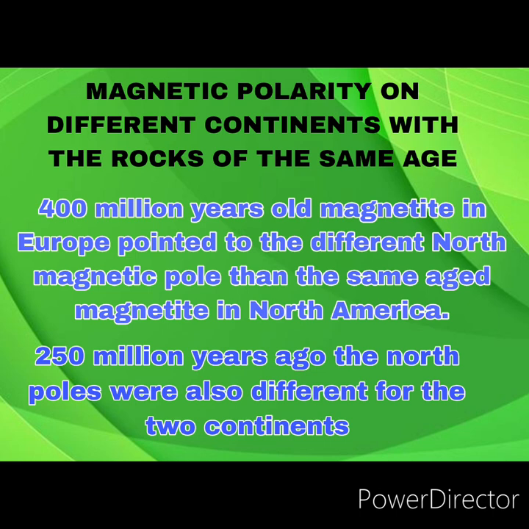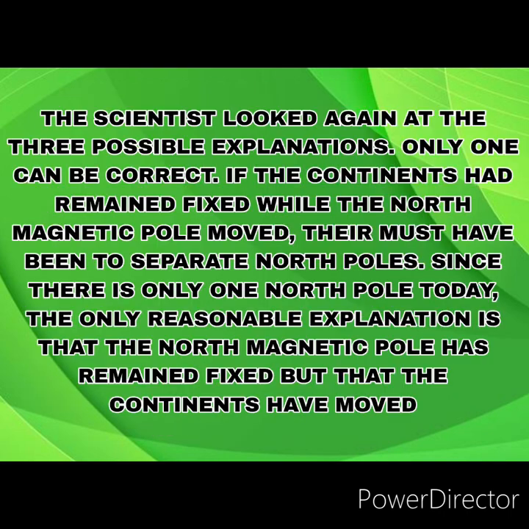For rocks 400 million years old, magnetite in Europe pointed to a different North Magnetic Pole than the same aged magnetite in North America. 250 million years ago, the North Poles were also different for the two continents. The scientists looked again at the three possible explanations. Only one can be correct. If the continents had remained fixed while the North Magnetic Pole moved, there must have been two separate North Poles. Since there is only one North Pole today, the only reasonable explanation is that the North Magnetic Pole has remained fixed but that the continents have moved.